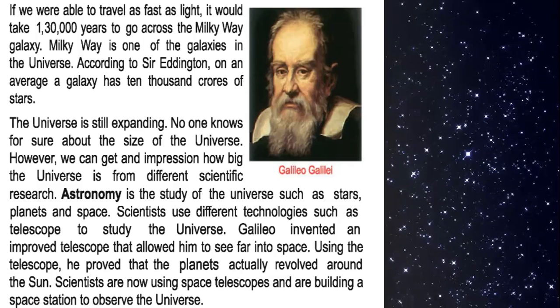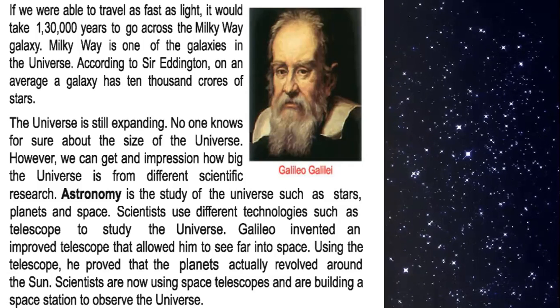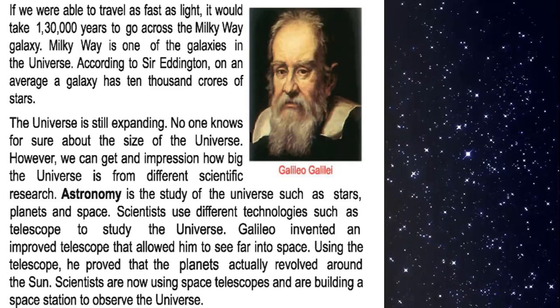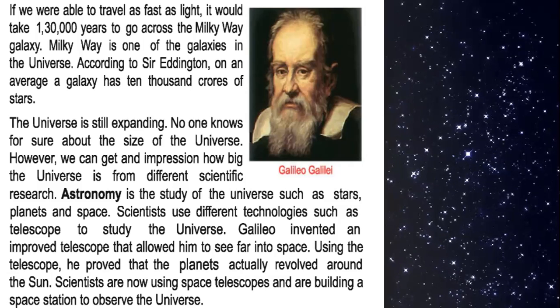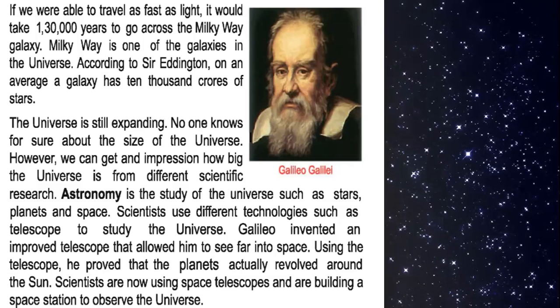And as I said earlier, the telescope is a technology which lets us know about the different unknown things of the universe. Galileo invented an improved telescope that allowed him to see far into space. Using the telescope, he proved that the planets actually revolved around the sun. Scientists are now using space telescopes and are building a space station to observe the universe.